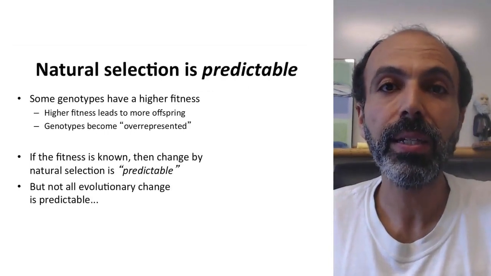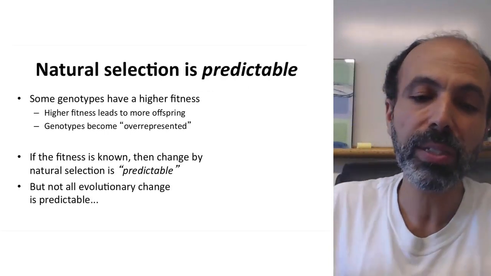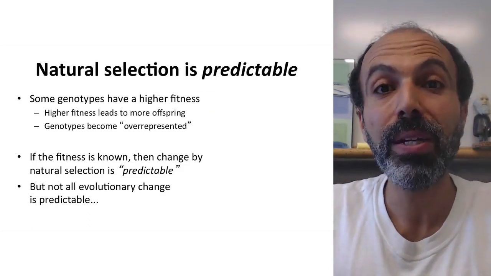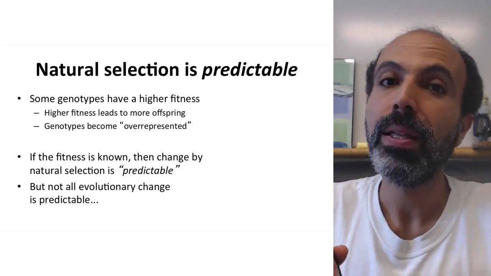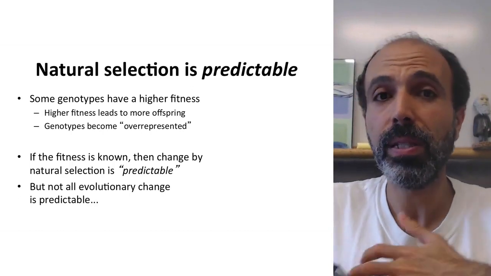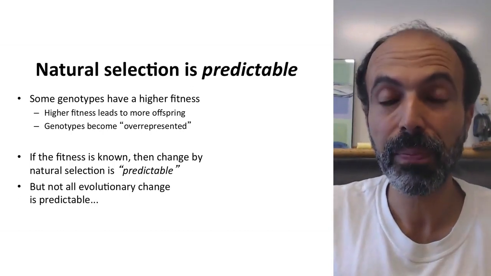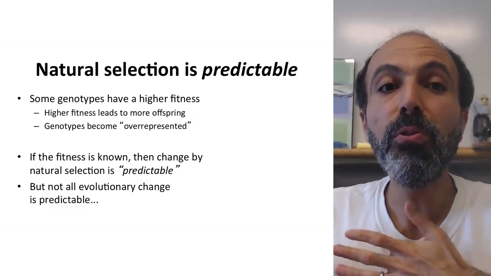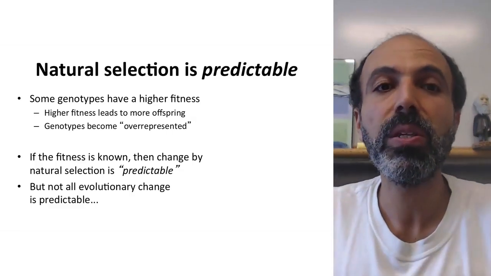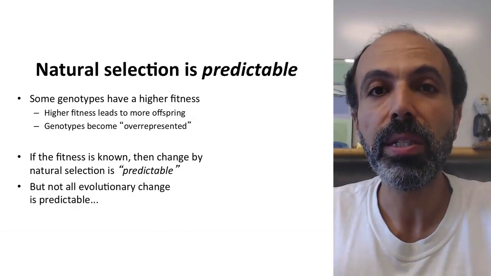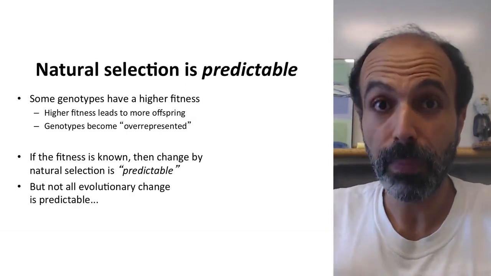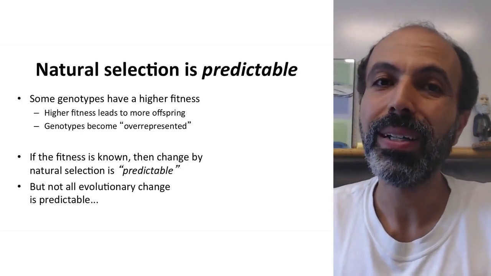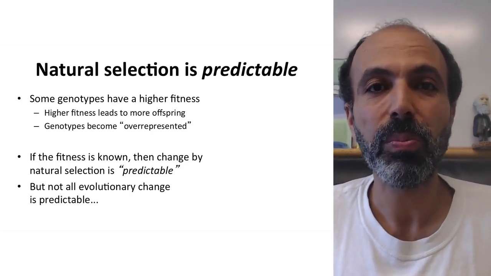Now, contrasting natural selection with genetic drift, natural selection is highly predictable. You have a subset of genotypes that have higher fitness than other genotypes. This higher fitness is associated with having more offspring, and as a result, these genotypes become overrepresented. If you know the fitnesses associated with the different genotypes, then the changes in allele frequency associated with natural selection are very highly predictable. But not all evolutionary change is this predictable.